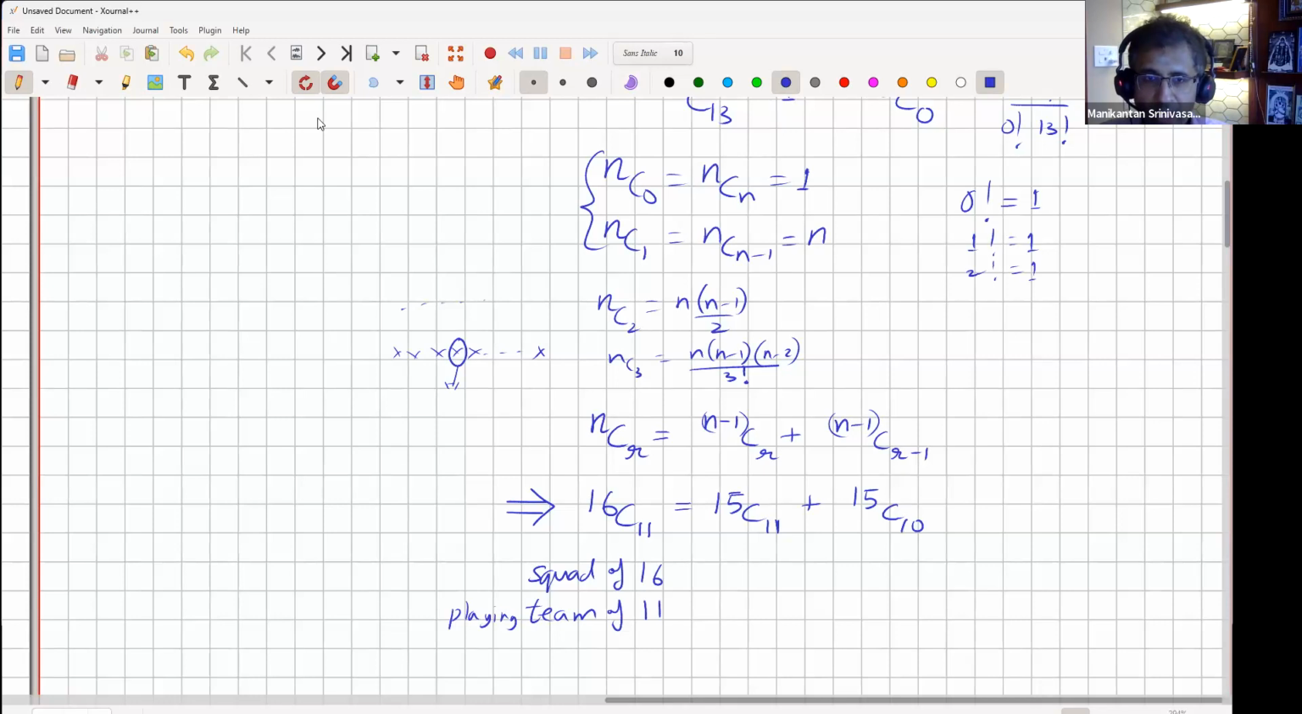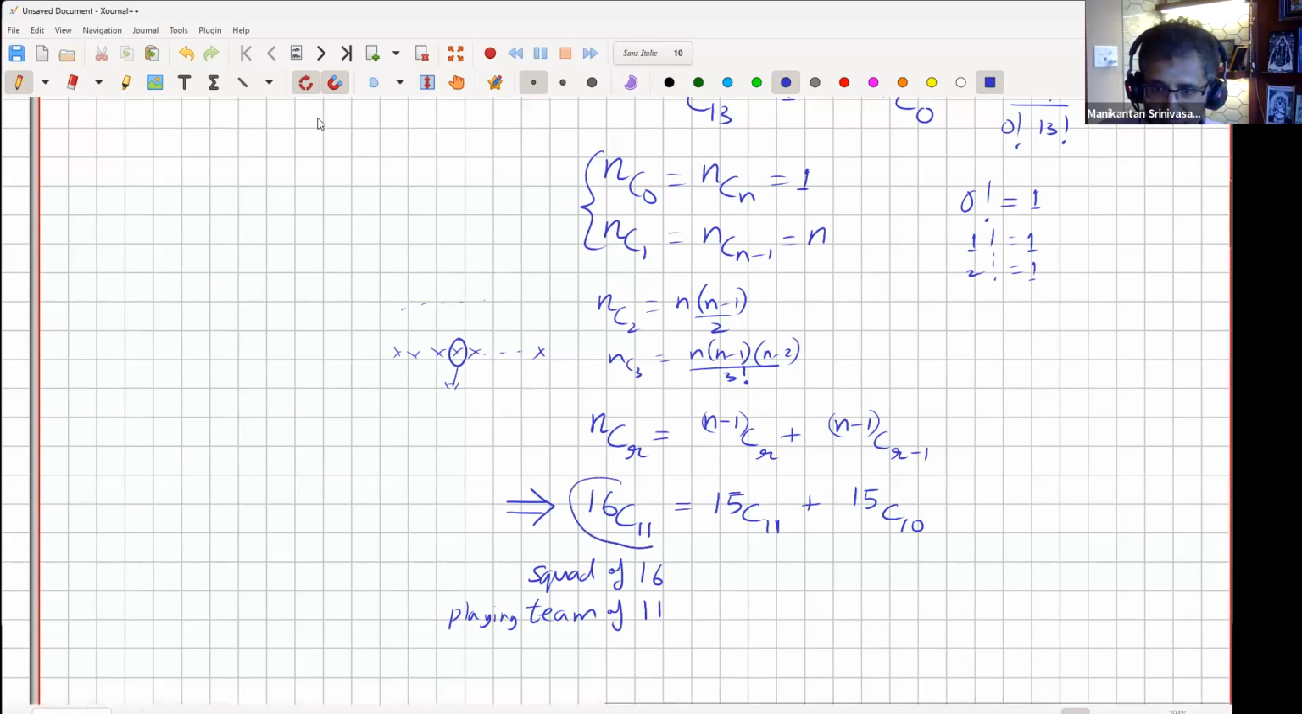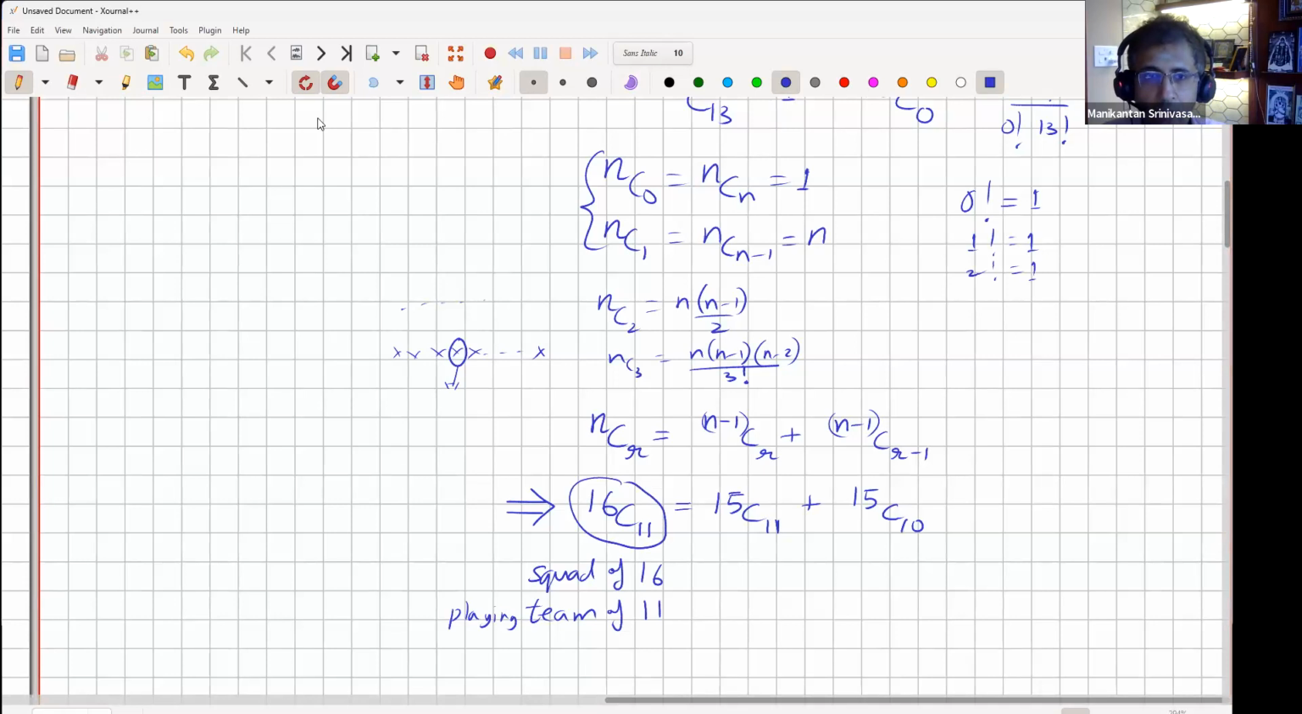Now, if I select him in the team, that means my problem reduces to only selecting 10 more from the remaining 15, correct? I'm looking at the number of ways in which I can form a team of 11. So 16 choose 11 is the left-hand side. That's clear, right? I'm illustrating how I can arrive at the same number in 2 different ways. One is the simple 16 choose 11 problem statement, very clear. 16 squad, I have to select a team of 11. That's 16 choose 11 ways in which I can do it. That's very clear.